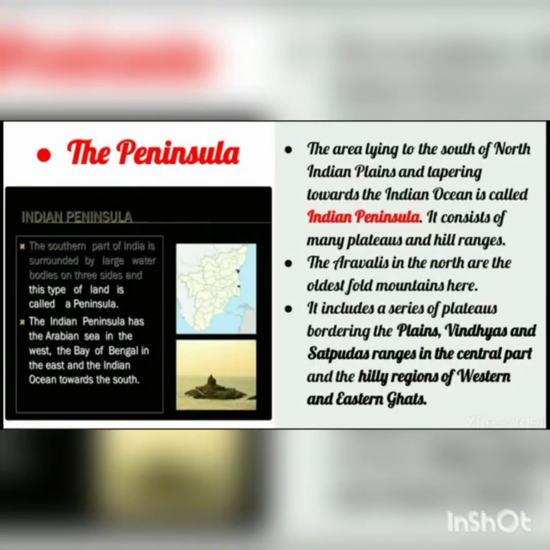Now the area lying to the south of the North Indian plains and tapering towards the Indian Ocean is called the Indian Peninsula. Now students, I already told you about a peninsula. A peninsula is a land that is surrounded by water on three sides. Now about India, on three sides India is surrounded by water. On one side we have the Arabian Sea, on one side the Bay of Bengal, and another is the Indian Ocean. So it consists of many plateaus and hill ranges.